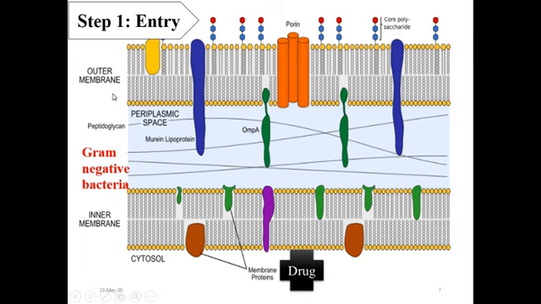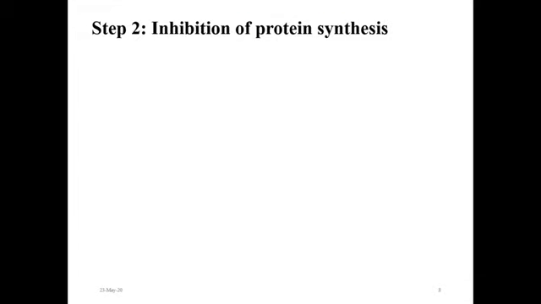Similarly, inhibitors of the bacterial cell wall like beta-lactams and vancomycin enhance the entry of aminoglycosides and show synergistic action with them. Now let's understand how aminoglycoside affects protein synthesis inside bacteria.